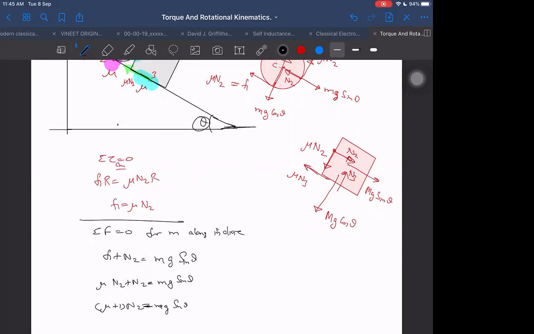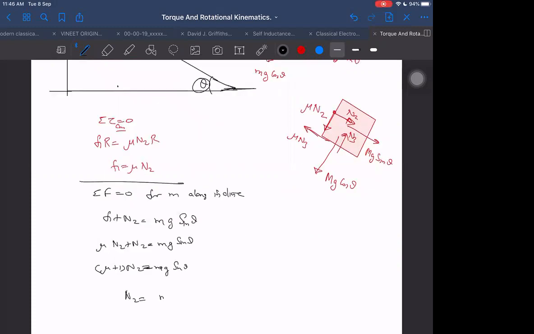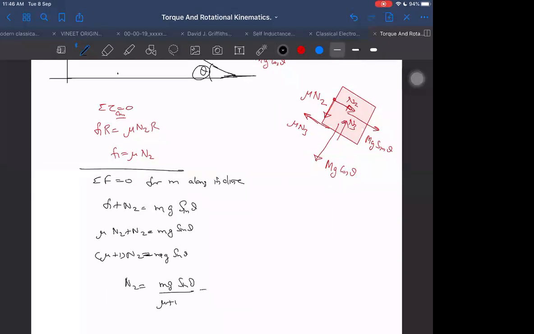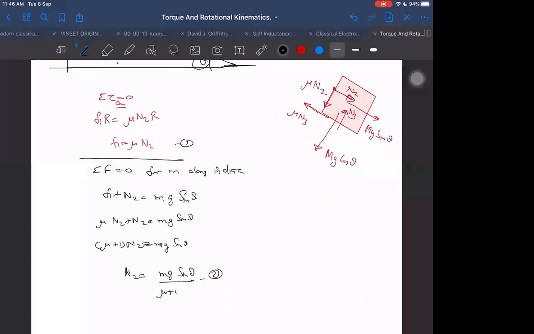So we are getting N2 from here. N2 is easily obtained now. N2 is mg sin theta by mu plus 1. And very good. We are ready from here. So number 2 already includes the information of 1. This was number 2, but this is obtained as a result of 1 and 2 together. So it has information of 1 and 2 both.